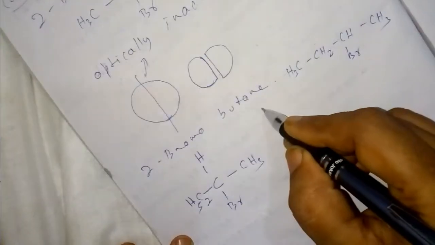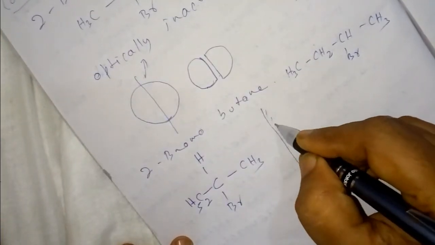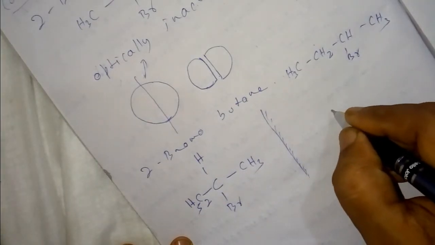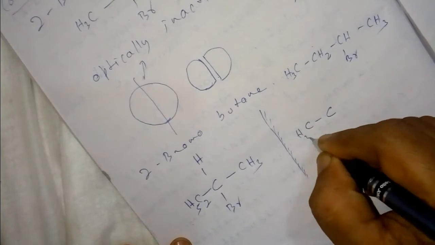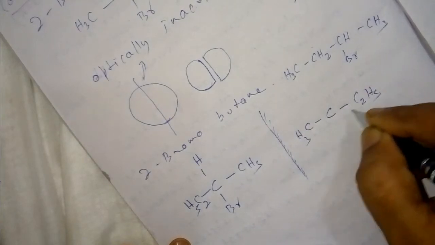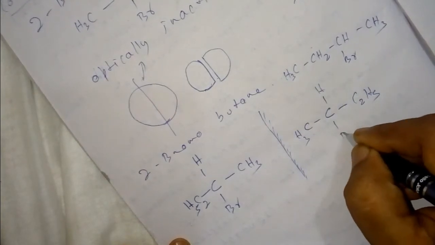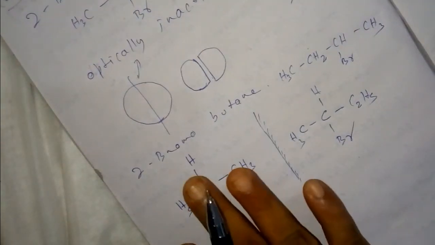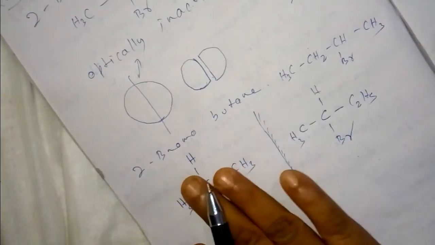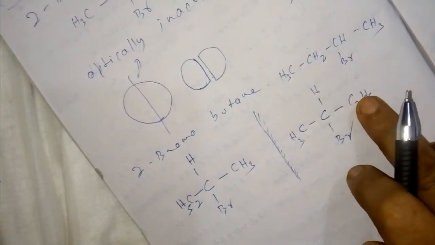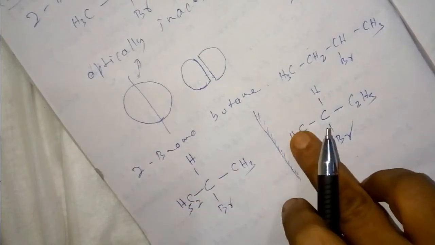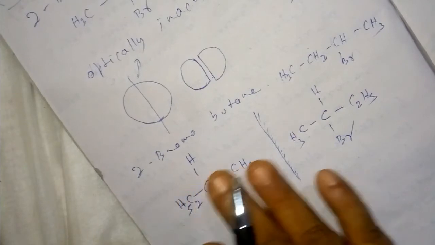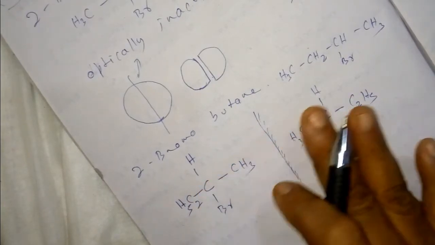If we keep a mirror here, what will the mirror image be? C, CH3, C2H5, H, Br. That means these two are non-superimposable. If we overlap them, CH3 will overlap with C2H5 and C2H5 will overlap with CH3. That means these two are non-superimposable mirror images.